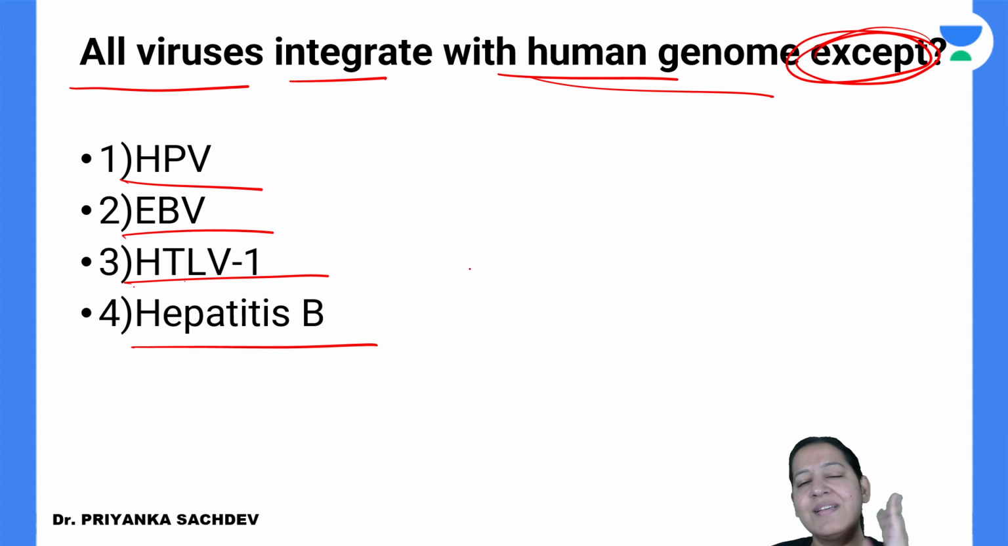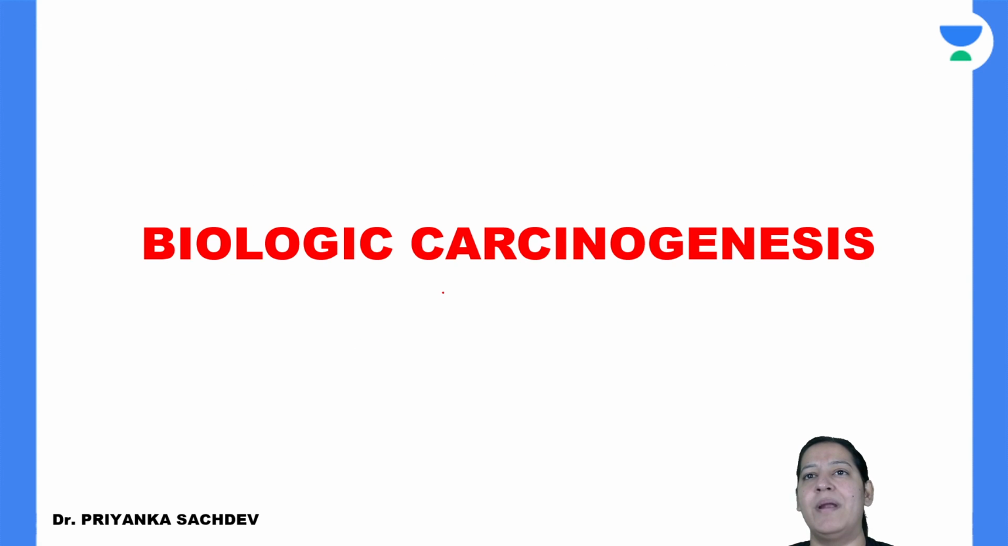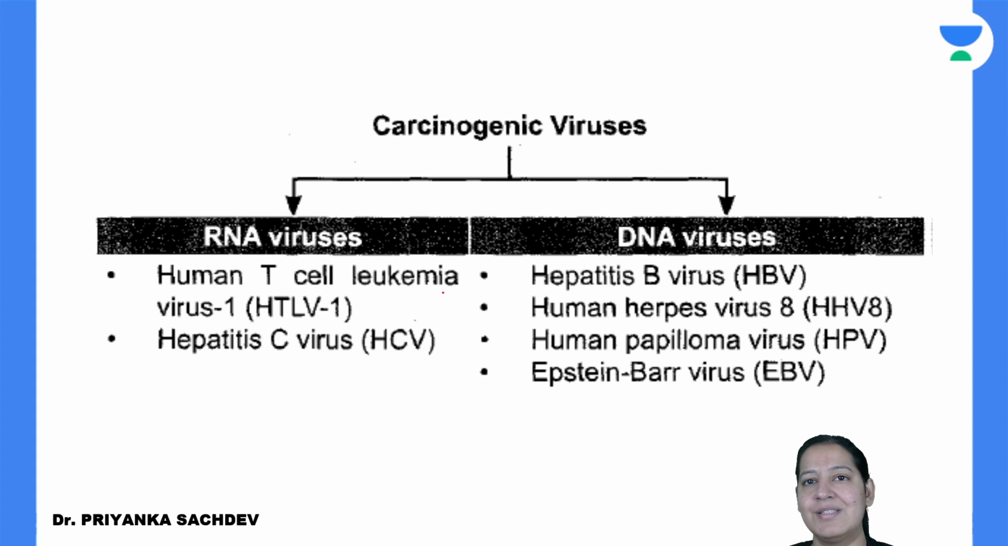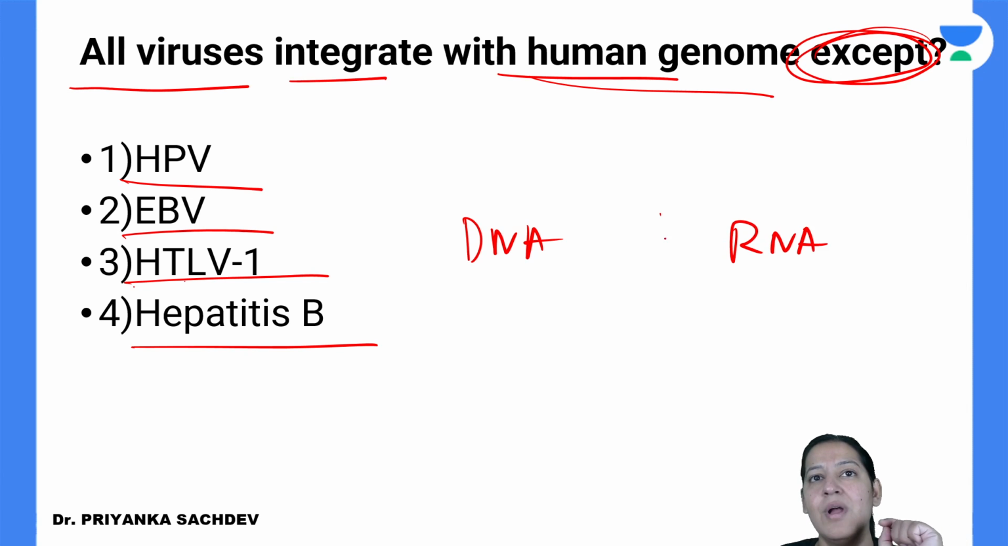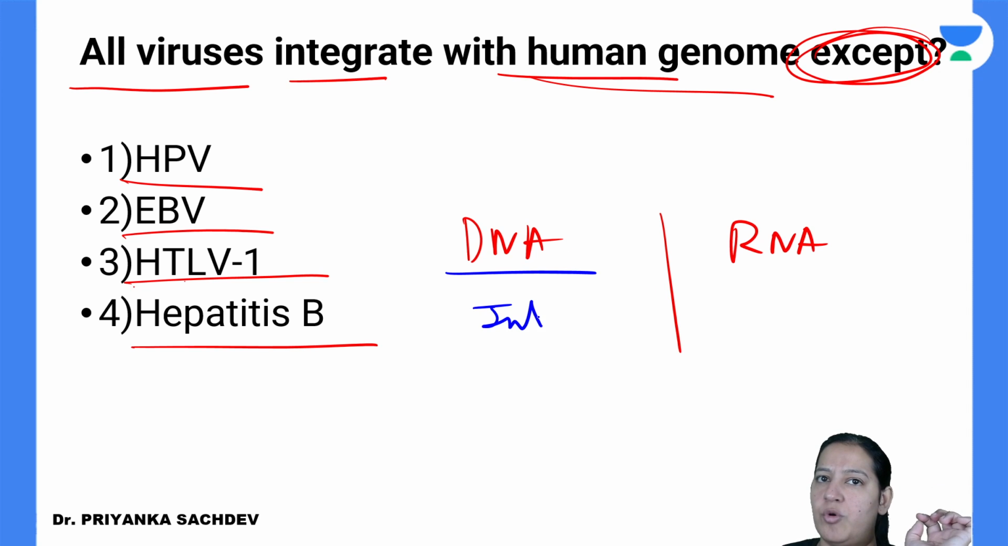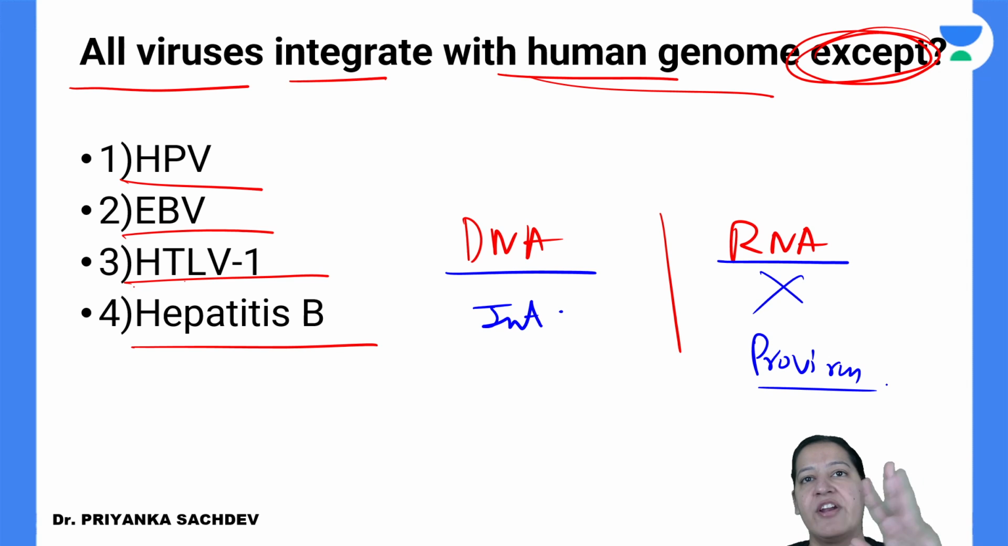Integrate. So which viruses integrate and which do not? Do you know it? Which viruses integrate with the human genome and which do not? Yes or no? Viruses are of two types, DNA viruses and RNA viruses. All DNA viruses integrate with the human genome. RNA viruses do not directly integrate with the human genome. They first form a provirus and then the provirus will integrate with the human genome.